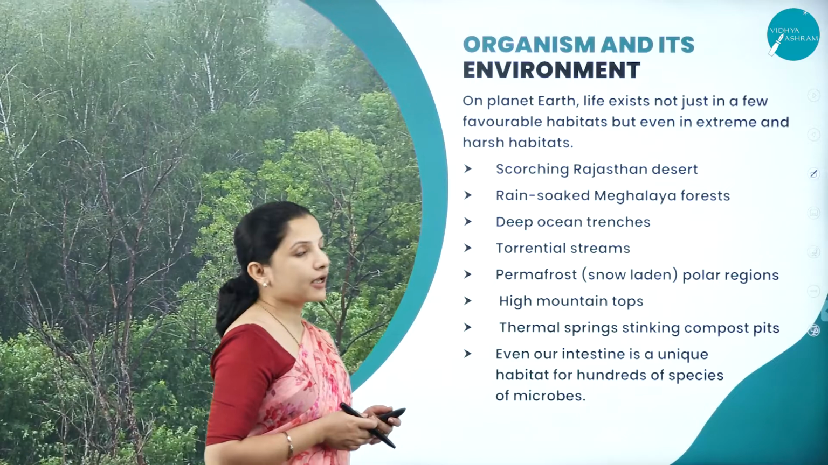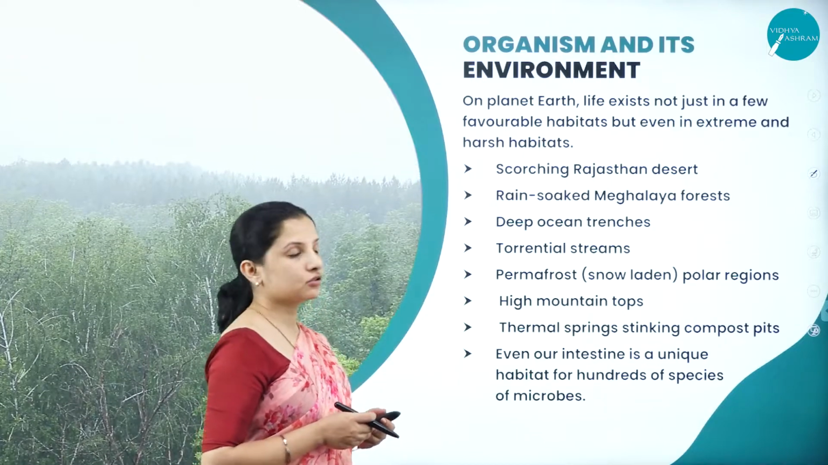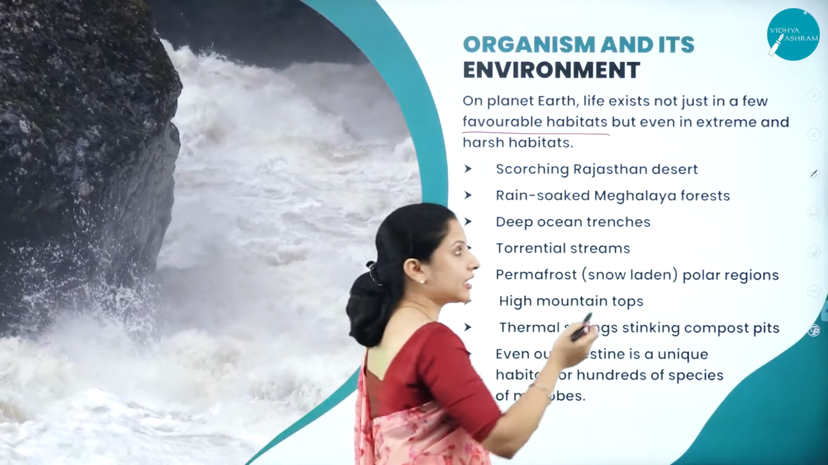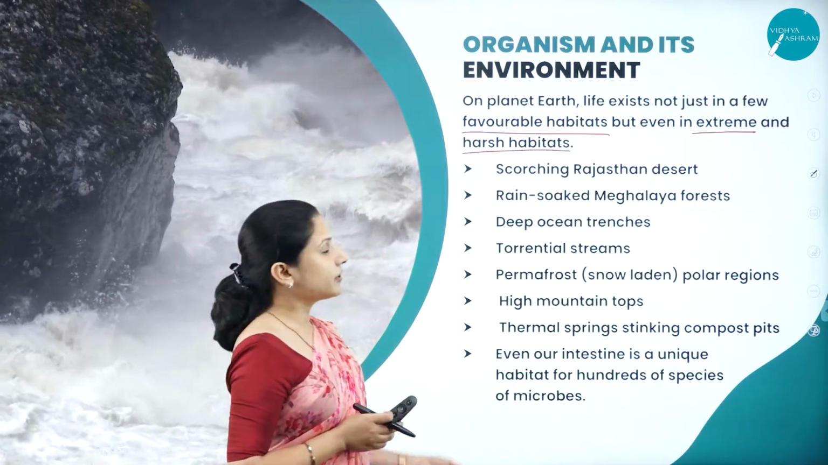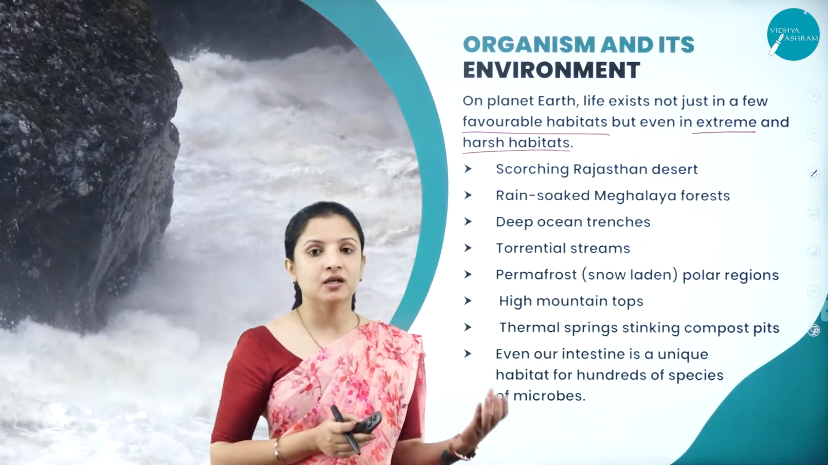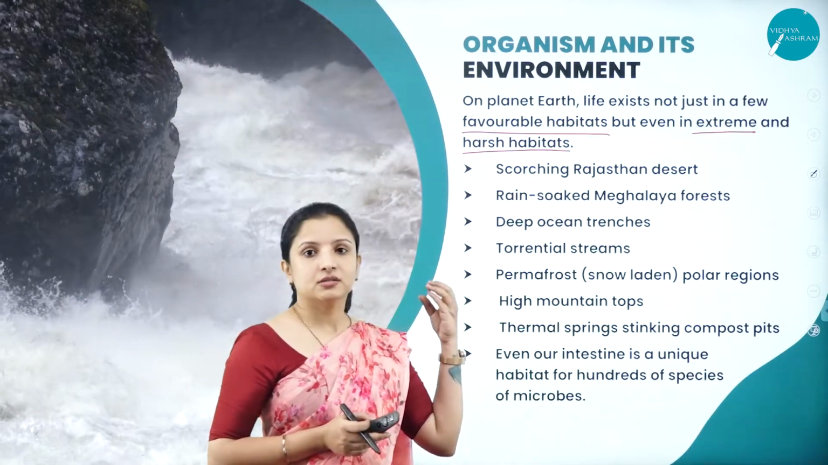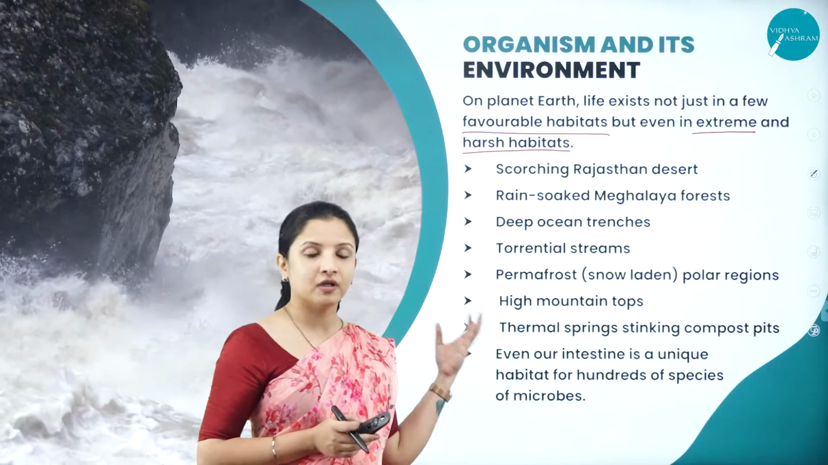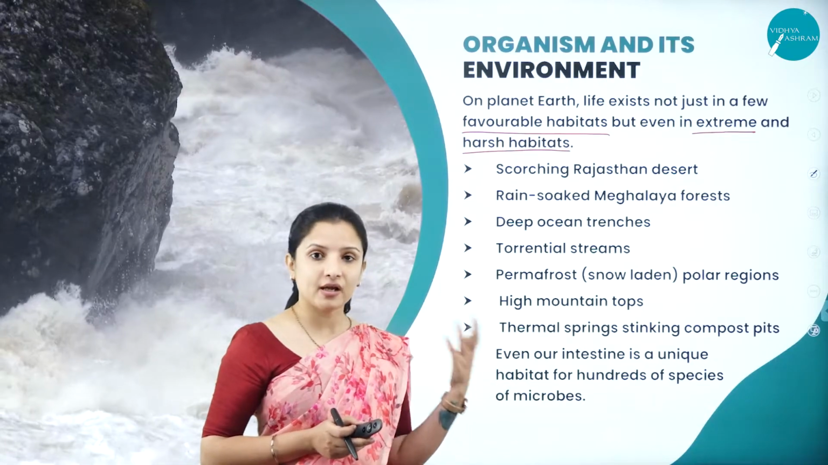Next, talking about organisms and their environment. On planet Earth, life exists not just in a few favorable habitats, but also in certain habitats which are extreme to the core and very harsh. Favorable habitat means the mesophytic regions, all that we see today. But imagine there are certain thermophilic bacteria which can live in hot springs, where the temperature goes beyond 100 degrees centigrade. They can survive there, while some organisms can live in moderate temperature and some in very harsh environments.